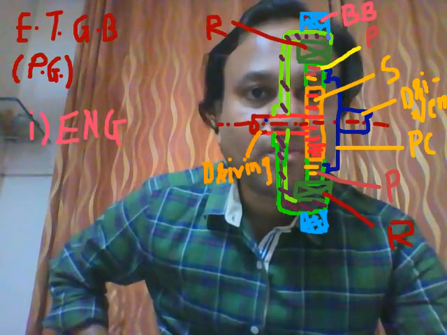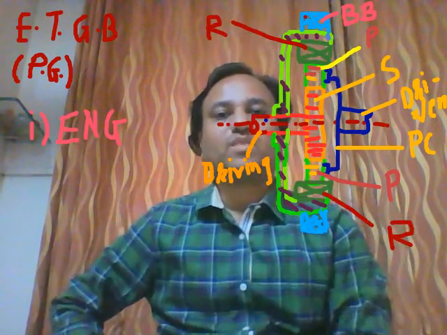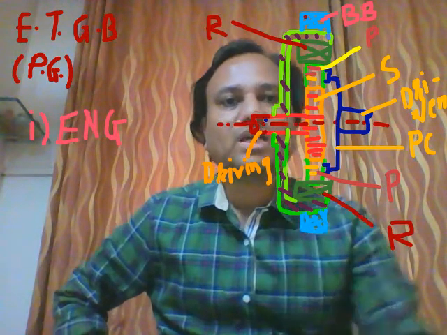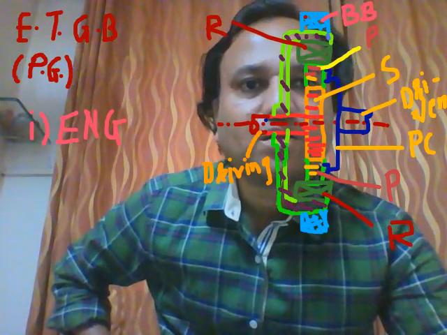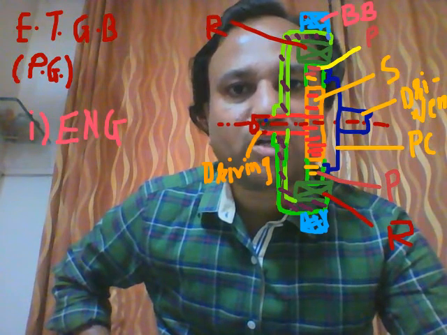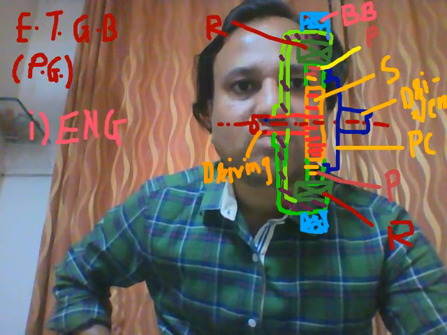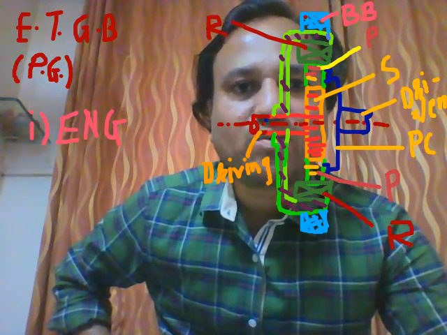When this band brake is applied with the help of a lever, some braking force is employed on the band brake, which is connected to the ring gear.